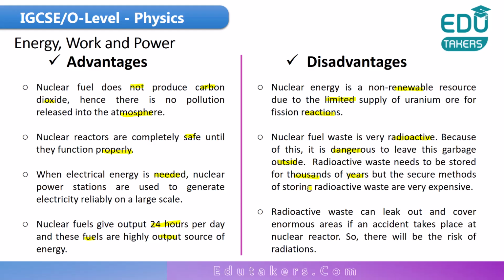Sometimes when the nuclear reactor does not work properly, the radioactive elements or radioactive waste leak out and cover the innermost area. In this case, there is a risk of radiation. The same point is given here. The radioactive waste can leak out and cover the innermost area if an accident takes place at the nuclear reactor, so there will be the risk of radiation. I can simply say that when the nuclear reactor does not work properly, the radioactive waste can leak out and spread over the area. In this case, there will be the risk of radiation.